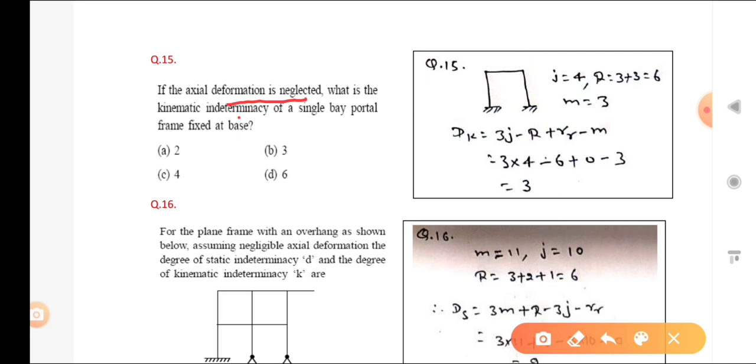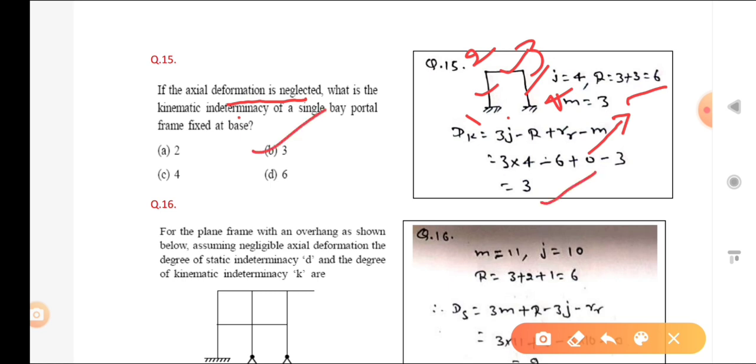So what is the m? M is the inextensible member or rigid member, so how much is it: 1, 2, 3. Okay, j, how much: 1, 2, 3, 4. R is how much? You can see that fixed joints are there, so 3 plus 3 is equal to 6. Okay, so r is 6. Now we have to put in all these values: 3 times 4 minus 6 plus, and there are no hybrid joints, so rr is 0, minus 0, so it will come to 3.